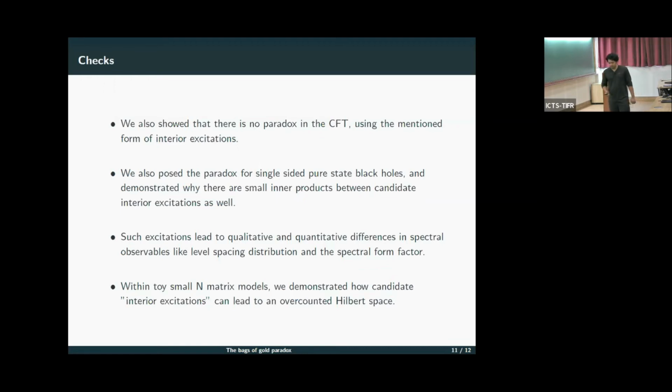And we qualitatively argued that this can be resolved if we take this overcounting into account. And within toy small n matrix models, we demonstrated how candidate interior excitations can lead to an overcounted Hilbert space.